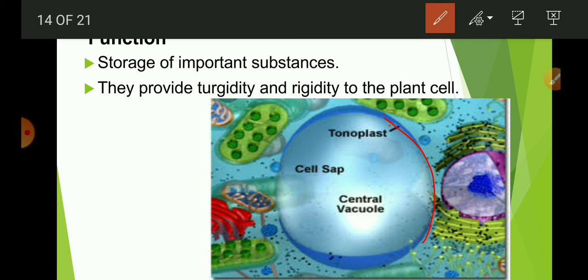The outer membrane of this vacuole is called the tonoplast. It contains the cell sap. Cell sap is the liquid which gives mechanical support to the cell, especially in non-woody plants, and also it stores the material.